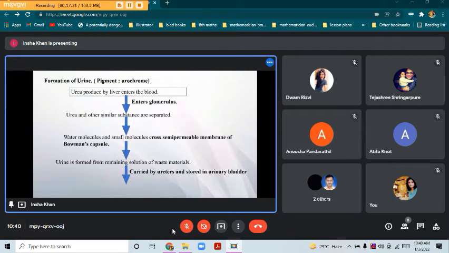Since it has muscles, we are able to have control on our urination. And lastly, it results in micturition, or in other words urination. That means the urine is finally given out through the urethra. So this was the process of formation of urine.